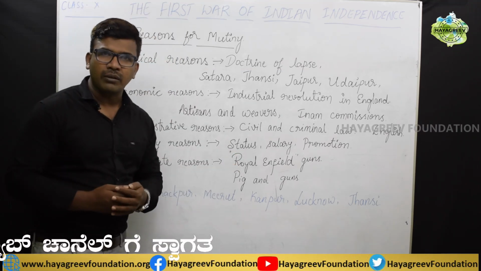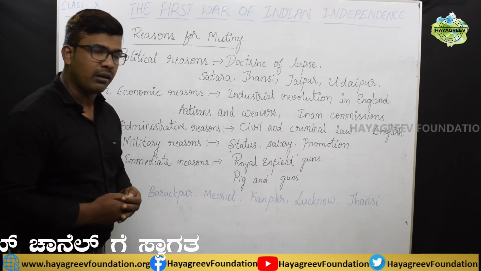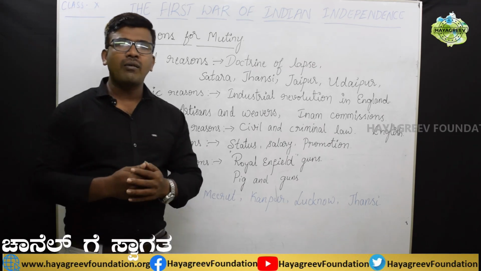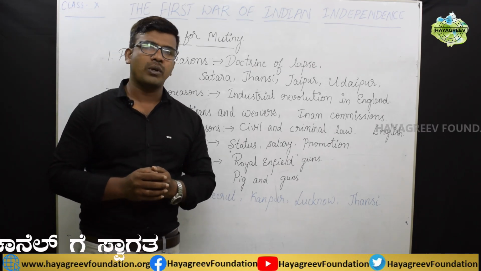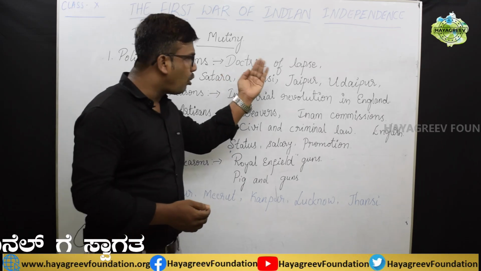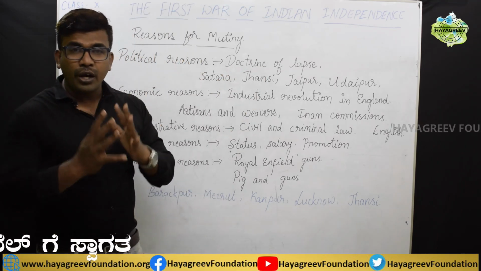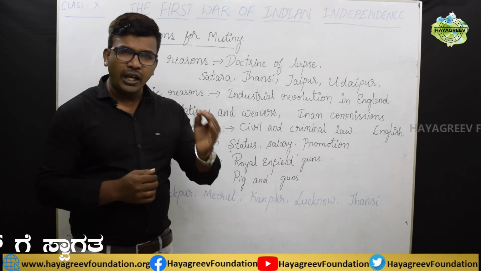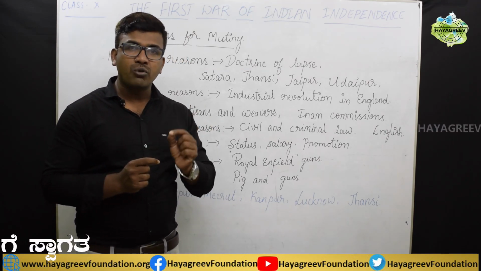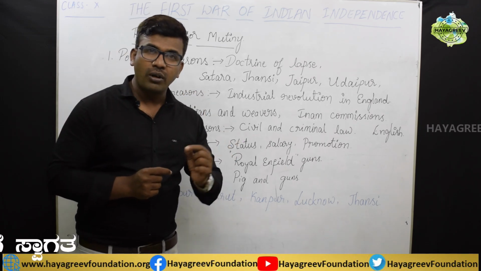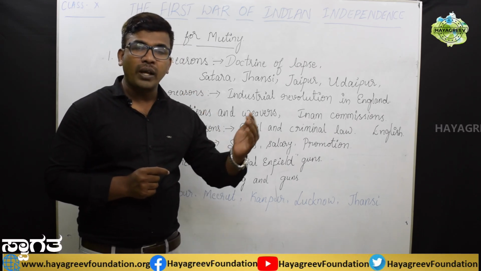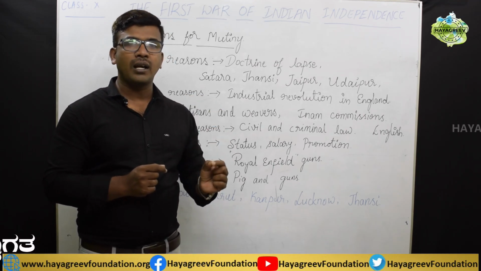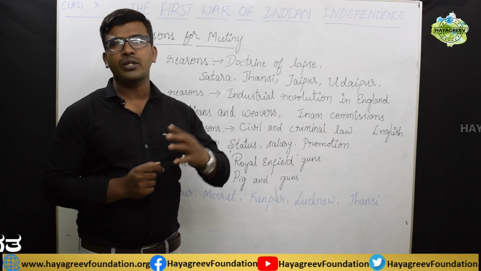The very first reason for the 1857 mutiny is political reasons. Students, we have already discussed a policy which was introduced by the British government, that is the doctrine of lapse. According to the doctrine of lapse, introduced by Lord Dalhousie, a native ruler who does not have a natural heir, their own children, is unable to adopt any child as his successor. Instead, he has to surrender his entire kingdom to the British government.